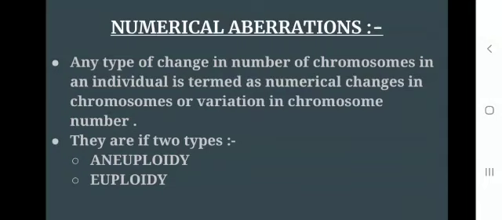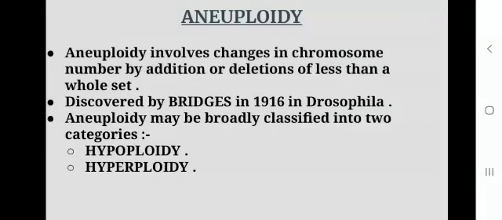Now, the second type of aberrations, they are numerical aberrations. So any type of change in the number of chromosomes in an individual is termed as numerical changes in chromosomes or variation in chromosome number. They are of two types, aneuploidy and euploidy.